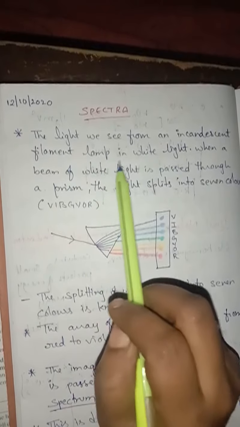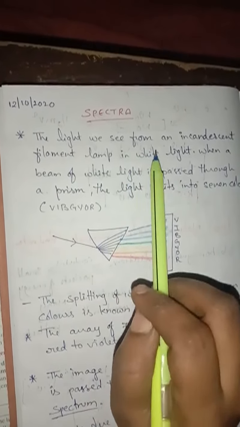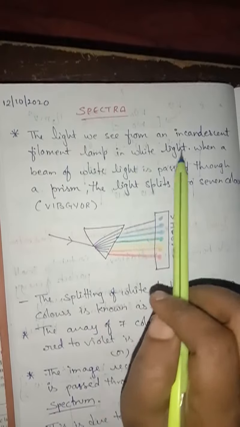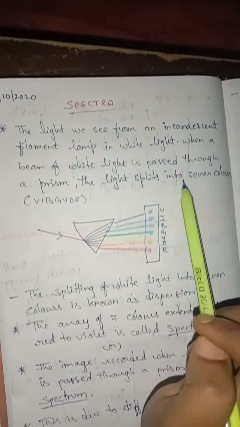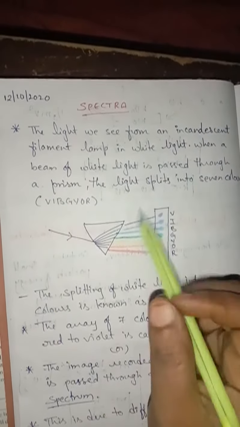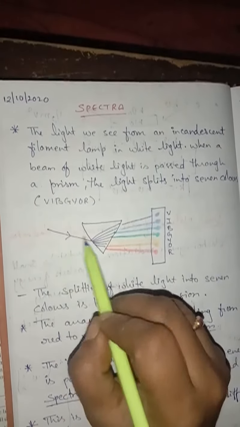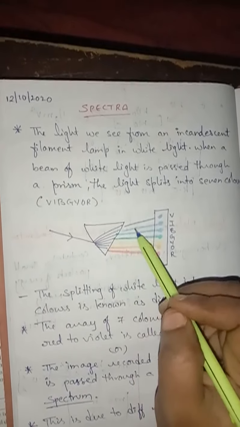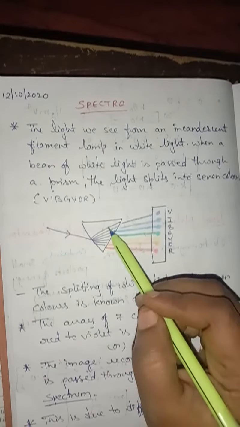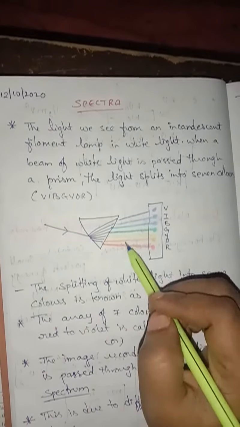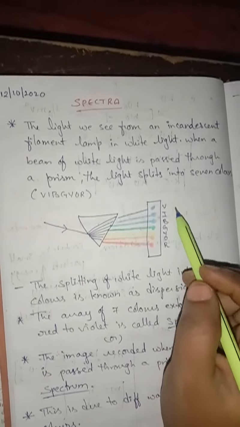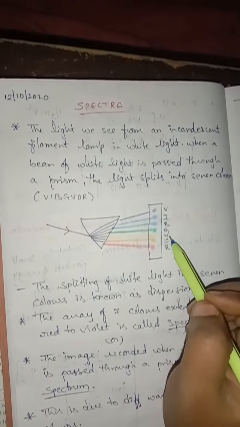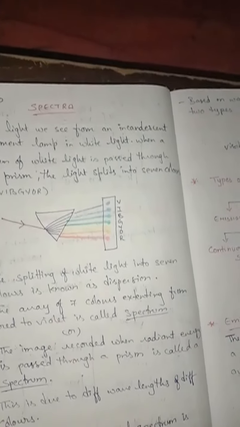The light we see from the incandescent filament lamp is white light. When this beam of white light is passed through a prism, the light splits into 7 colors, isn't it? Here we have taken a source of white light and we pass that white light into the prism. When it is passed through a prism, it divides into different colors. Those different colors are VIBGYOR: violet, indigo, blue, green, yellow, orange, red.